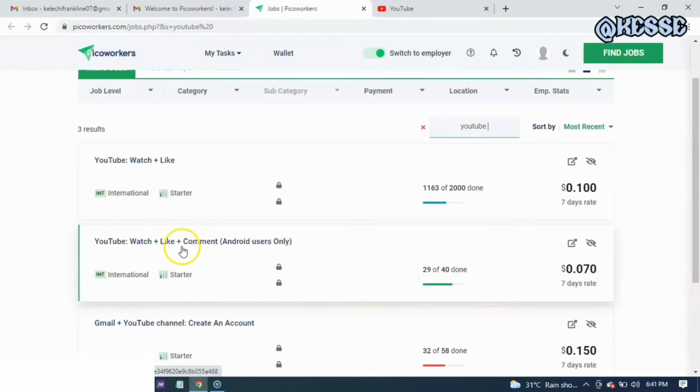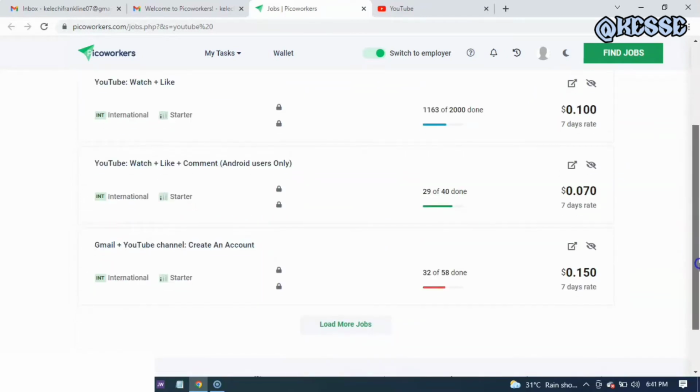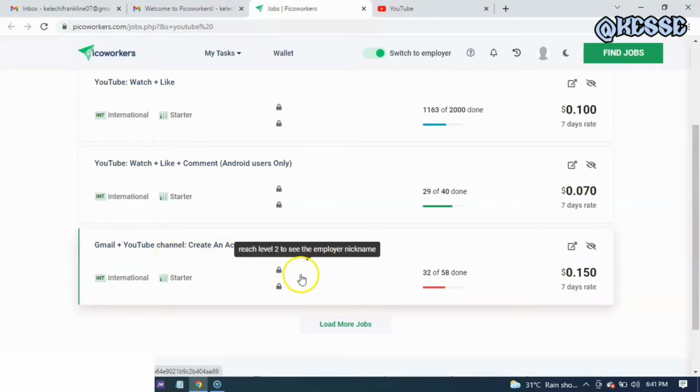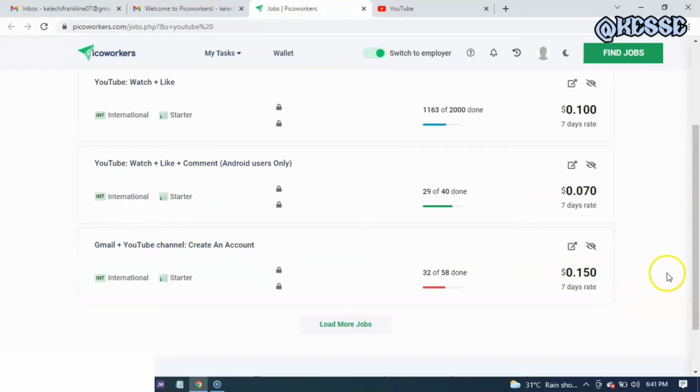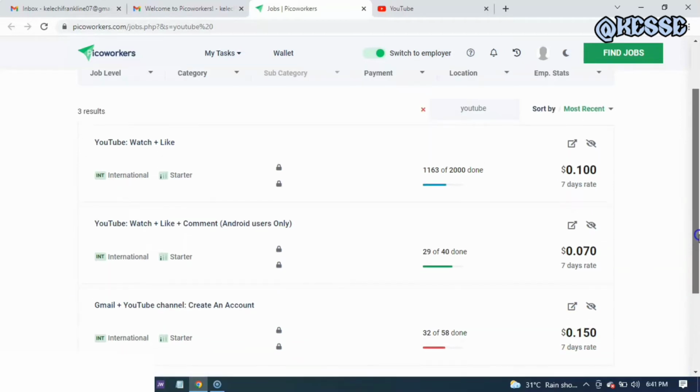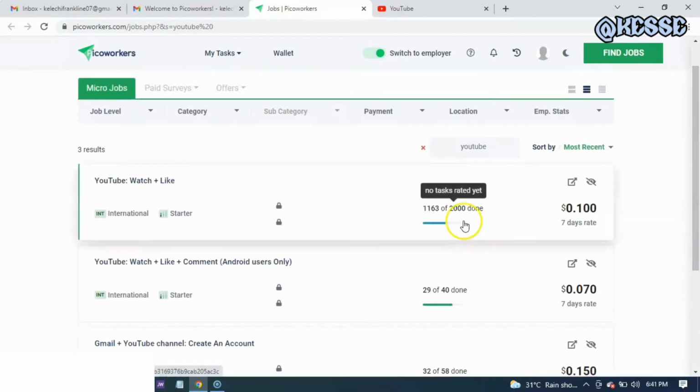This one said watch, like and comment for Android users only. So you can also do this. You have also this other one here that talked about Gmail plus YouTube channel, create your account and all of that. You can just decide to do this and you earn 0.1 cent too. So let me just show you guys how all of these things go.